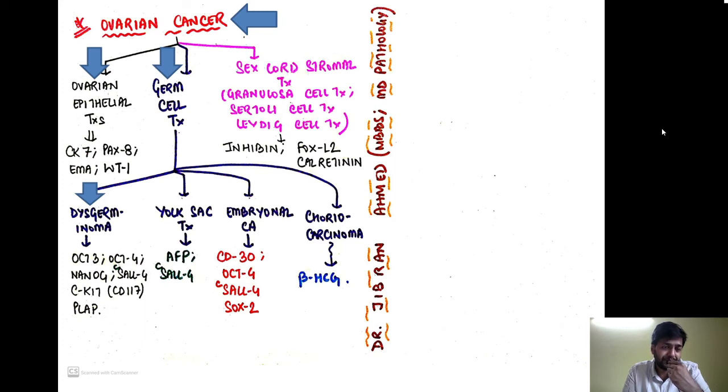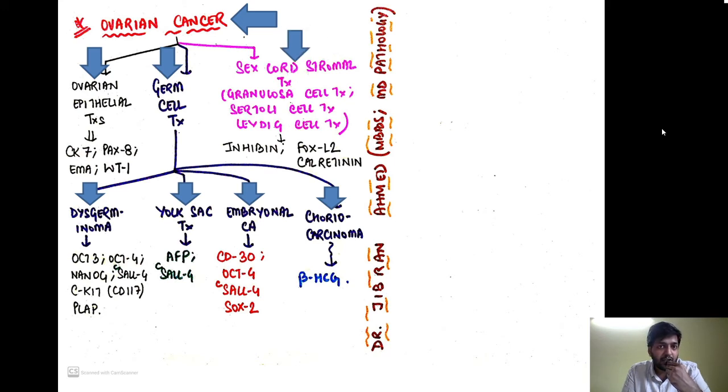For the germ cell tumors, individually, the dysgerminoma is positive for OCT3, OCT4, NANOG, SOL4, CK, that is CD117, and PLAP. Yolk sac tumors are positive for alpha fetoprotein as well as SOL4. Embryonal carcinomas are classically positive for CD30, OCT4, SOL4, and SOX2. And choriocarcinoma, as was discussed previously, is positive for beta HCG.